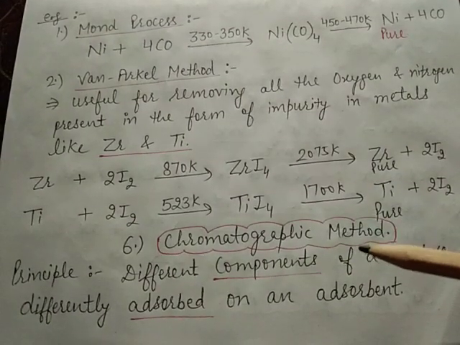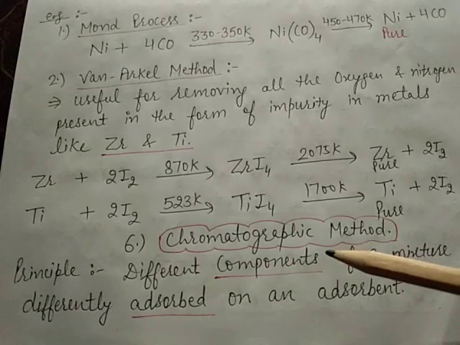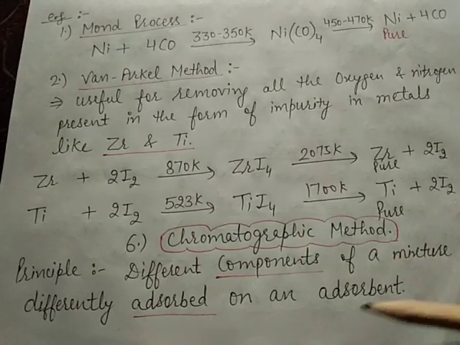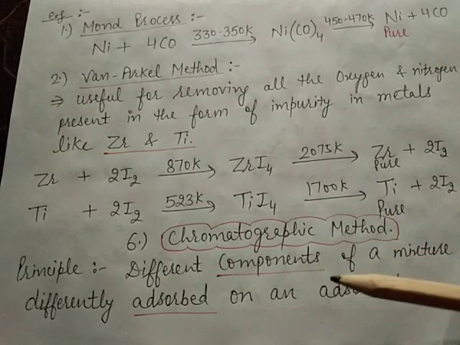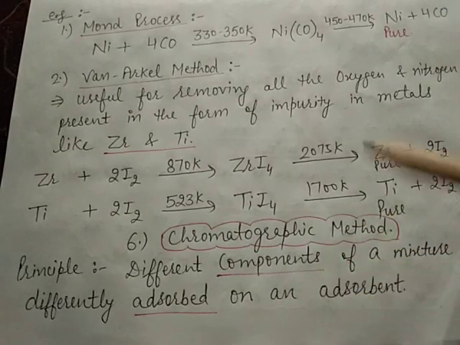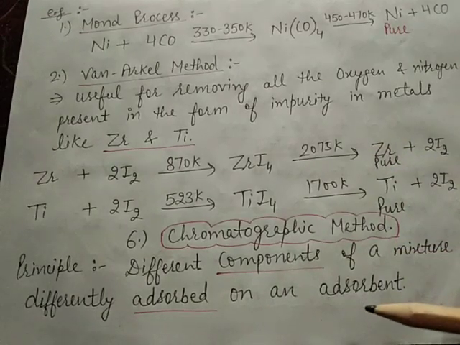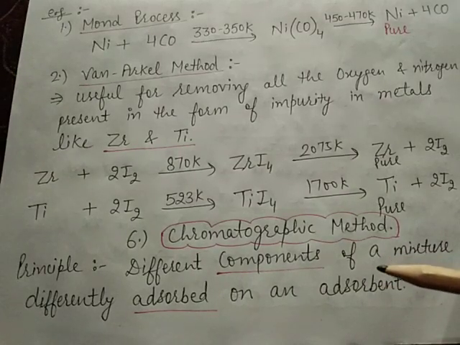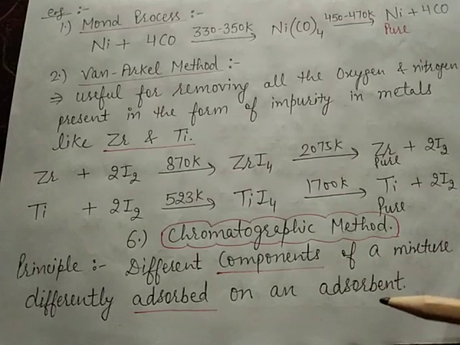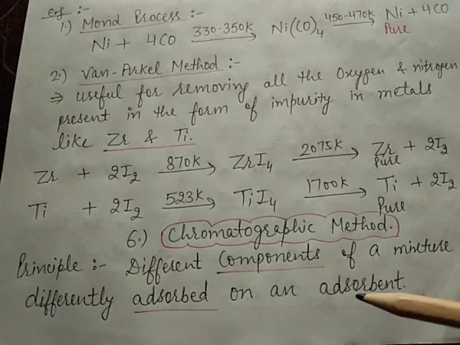In this method, the mixture is put in a liquid or gaseous medium which is moved through the adsorbent, and the different components are adsorbed at different levels in the column. The adsorbed components are removed by a suitable solvent, depending on the physical state of the moving medium and the adsorbent material.